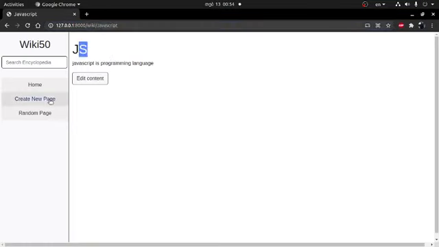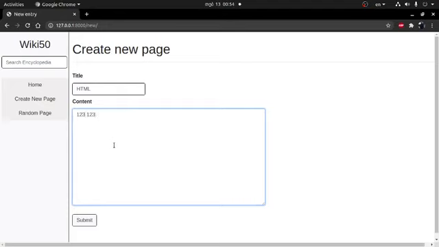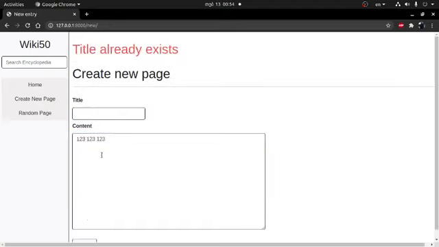Okay, let's try creating an entry whose title already exists. Let's try HTML. Let's type anything. Title already exists error, and my content is kept, but the title must be specified that does not already exist.